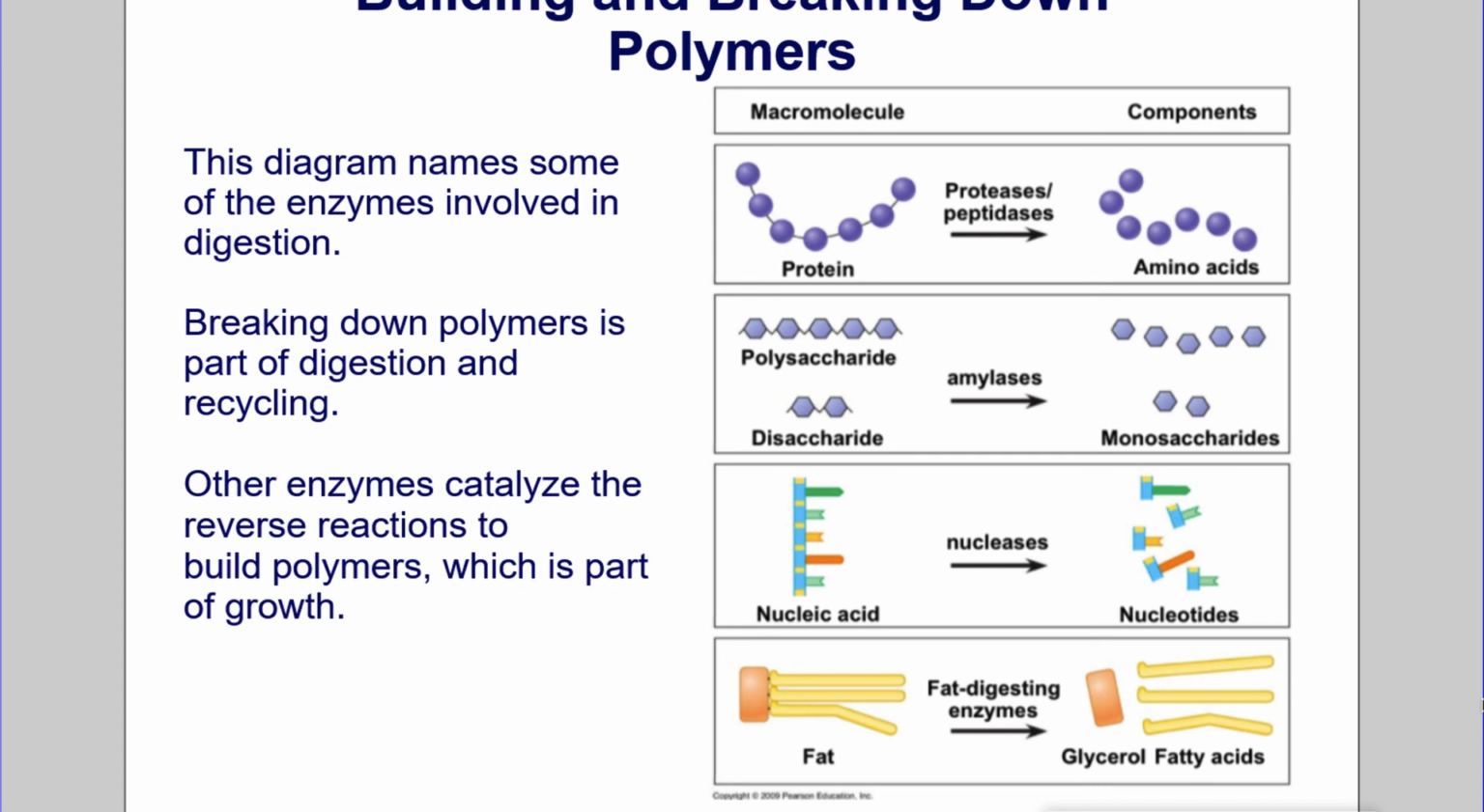Polysaccharides, which means many sugars, or disaccharides, which is 2 sugars, are broken down by amylases into the monosaccharides, which are just 1 sugar each. Nucleic acids are broken down by nucleases into nucleotides, and fats are broken down by fat digestion enzymes into glycerol and fatty acids, which are clusters of monomers.